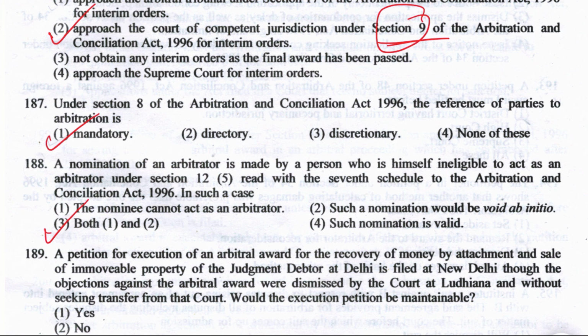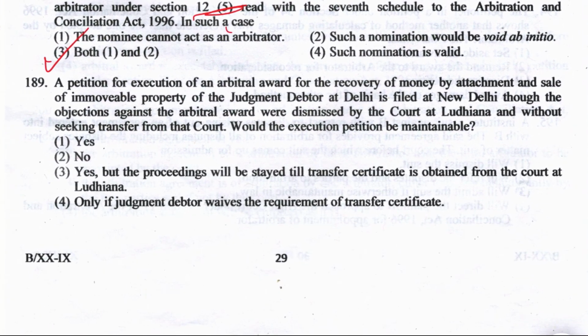And what does the proviso say? It says that parties may, subsequent to disputes having arisen between them, waive the applicability of this subsection by express agreement in writing. Okay, right answer option number 3. Next is question number 189.